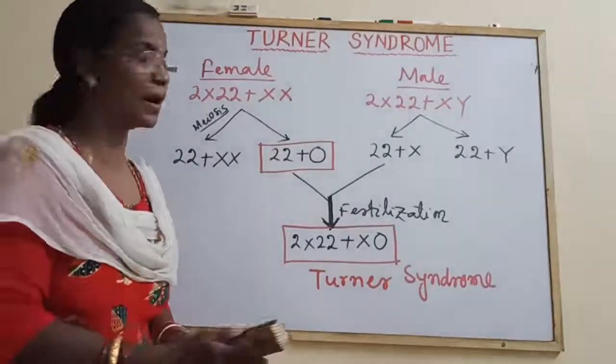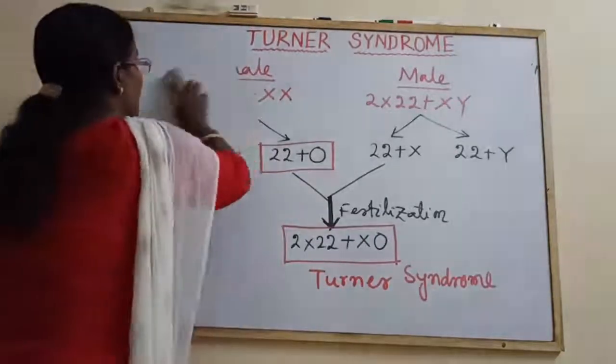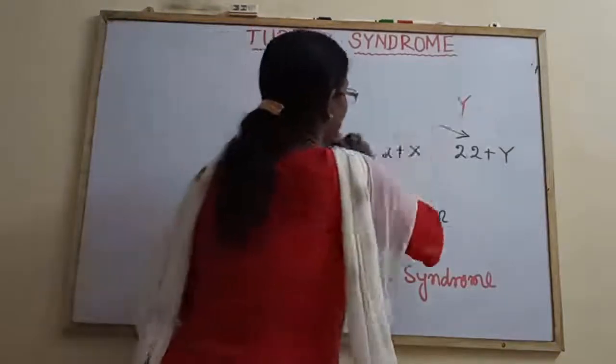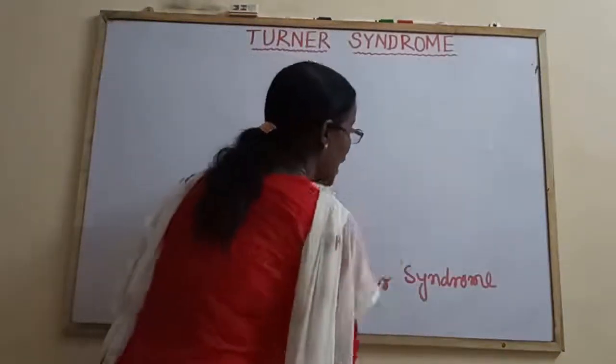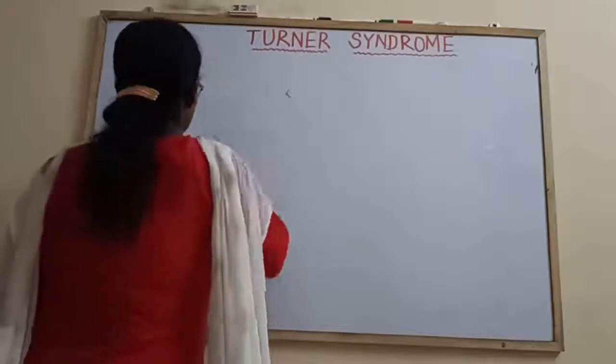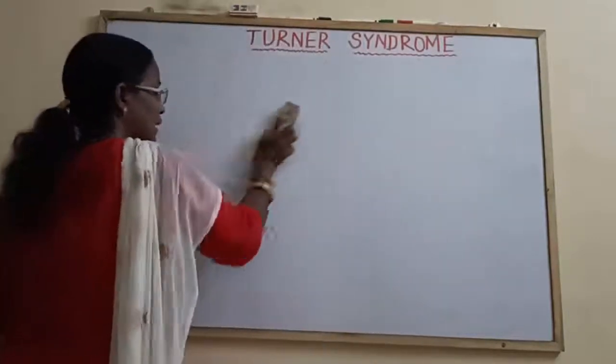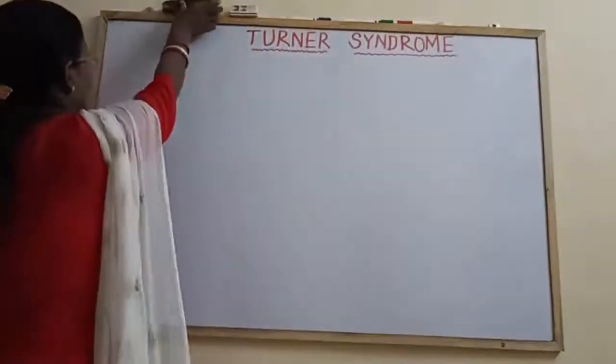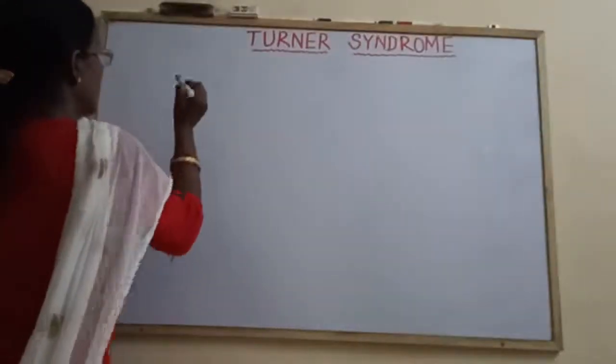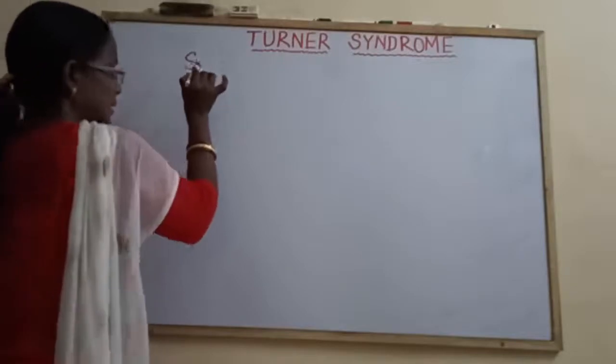Now come to the next part, the symptoms of Turner syndrome. Let us write one by one. Symptoms mean which features confirm that the individual is suffering from Turner syndrome. Let me give the heading as symptoms.